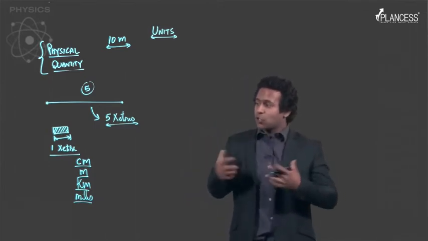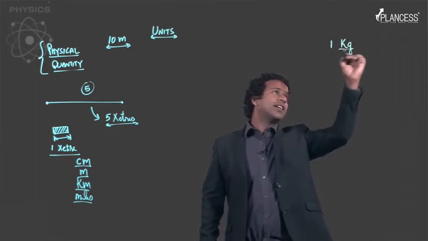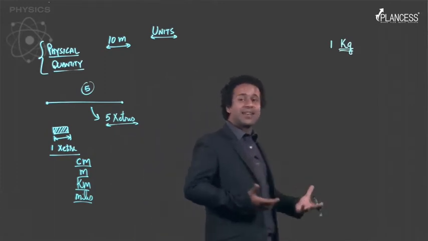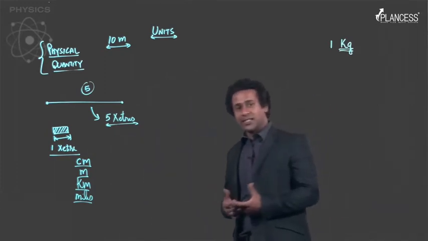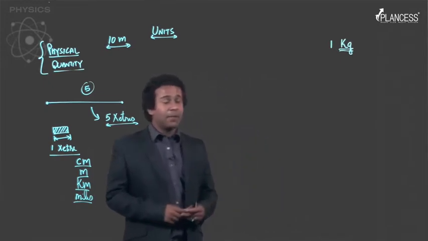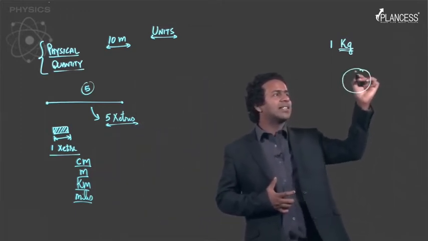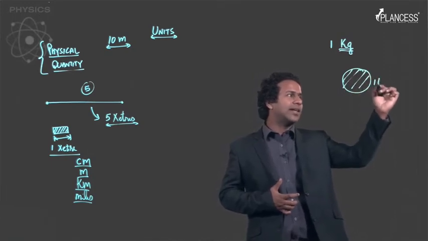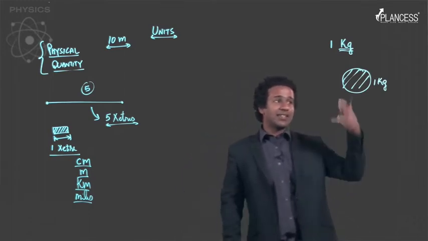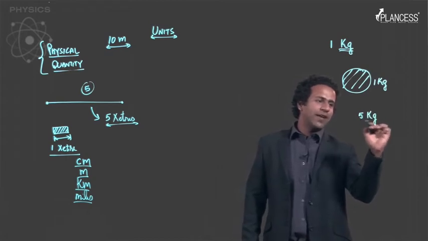So this defines the idea of units, which means that to define units, we have set some standards. For example, let's also take the case of weight. You know that weight, or you'll see, to be more specific, mass is measured in kgs, right? Whenever you buy something at the store, you buy it by kgs, right? So how did we come up with the idea of 1 kg? Well, it's simple. We wanted to measure mass, so we took a defined amount of mass and started calling it 1 kg. So if something had 5 times the mass as compared to our standard, then that particular thing would be said to have a mass of 5 kg.